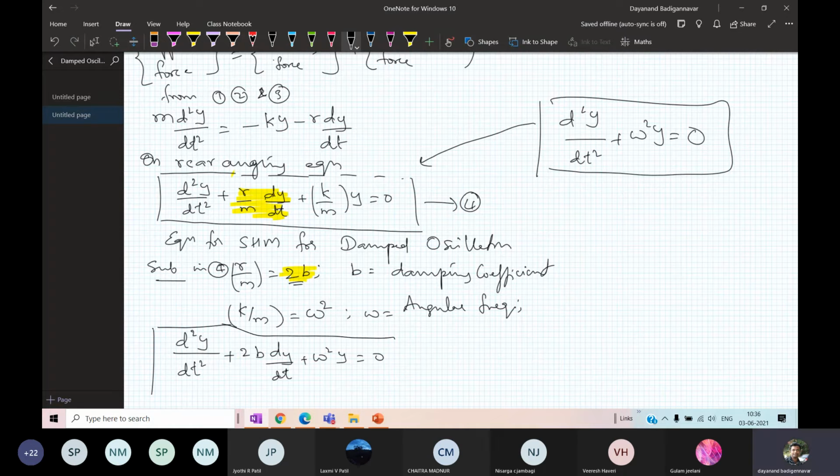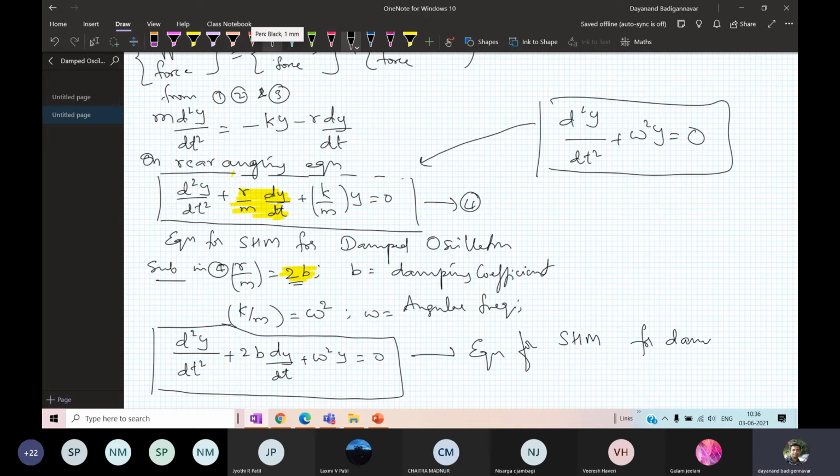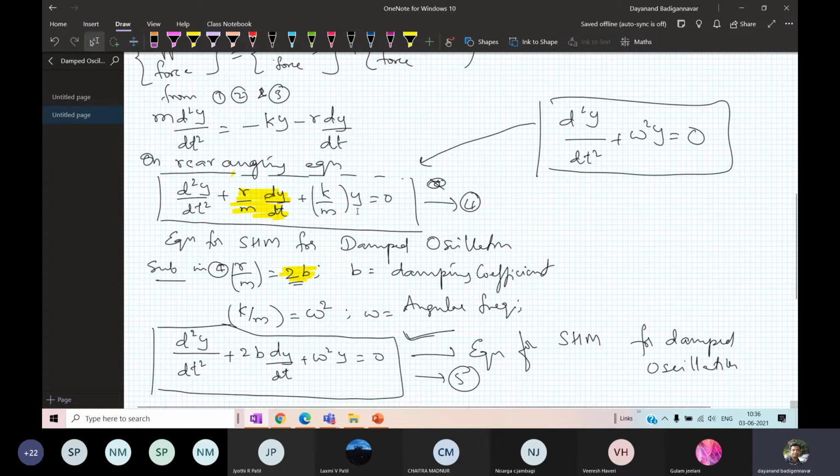So this equation is known as the equation for SHM, simple harmonic motion, for damped oscillations. You take it as equation number 5. Okay, so don't write this, you only write this one. This is the simplified equation. Equation number 5 is the simplified equation for SHM. Both 4 and 5 represent the same equation.